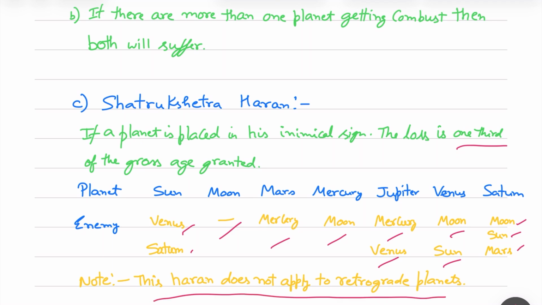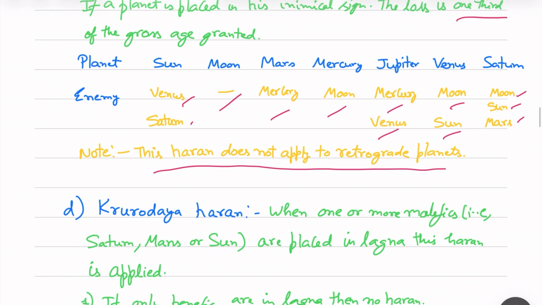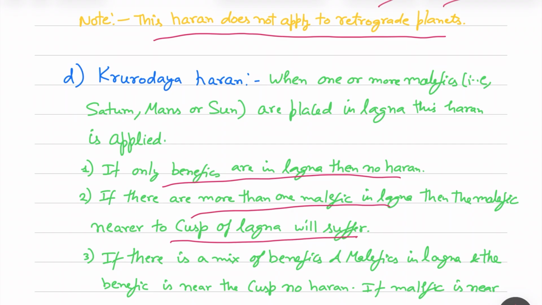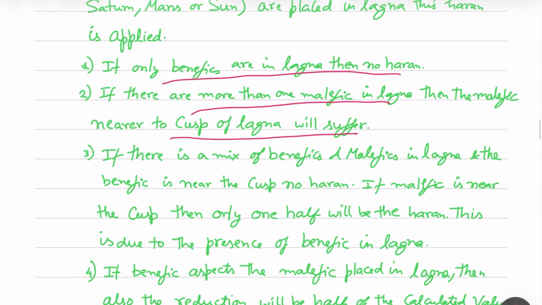The fourth Haran is Kruruday Haran. Kruruday means anything which is placed in the Lagna. These are the rules for it. If there are only benefics in Lagna, then this Haran is not applied. If there is more than one malefic in Lagna, then the malefic nearest to the cusp of Lagna will suffer. Means if there is a conjunction of more than two malefics in Lagna, then the planet which is near to the Lagna cusp will only suffer. If there is a mix of malefic and benefic, and the benefic is near to the cusp, then no Haran.